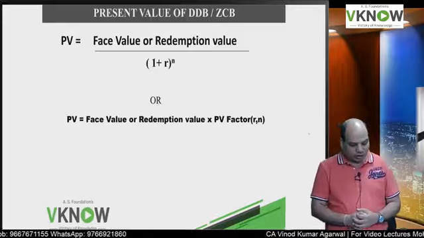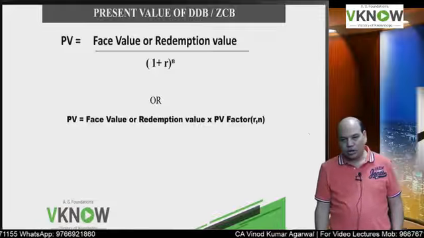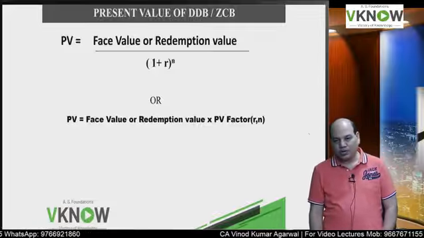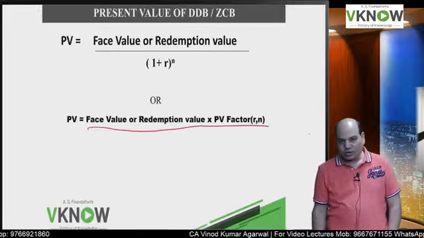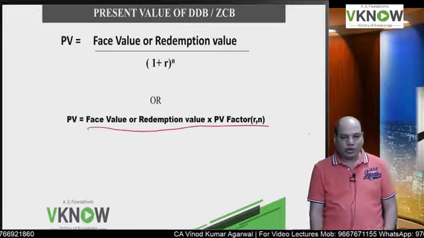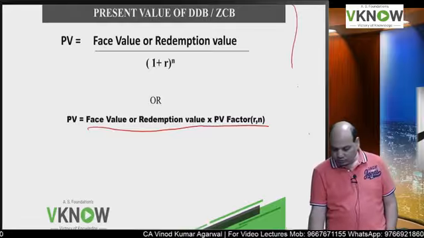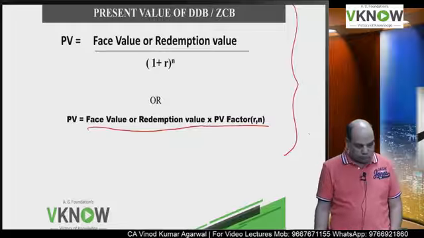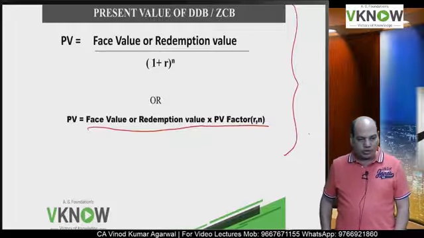If you see on the screen, it is equal to face value or redemption value upon 1 plus r to the power n, or if you want to use the factor, then redemption value into PV factor. Okay, so just copy this much in the notebook.